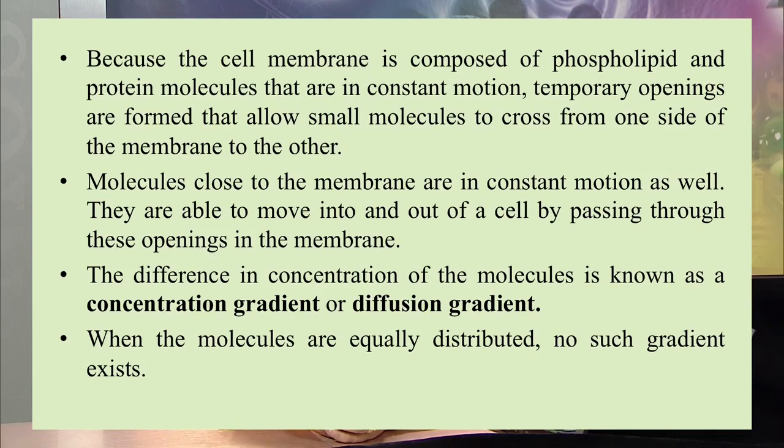Molecules close to the membrane are in constant motion as well, and they are able to move in and move out by a passage formed in the cell membrane by the opening. The difference in the concentration of the molecules is known as the concentration gradient or the diffusion gradient, and this movement takes place until no such gradient exists.